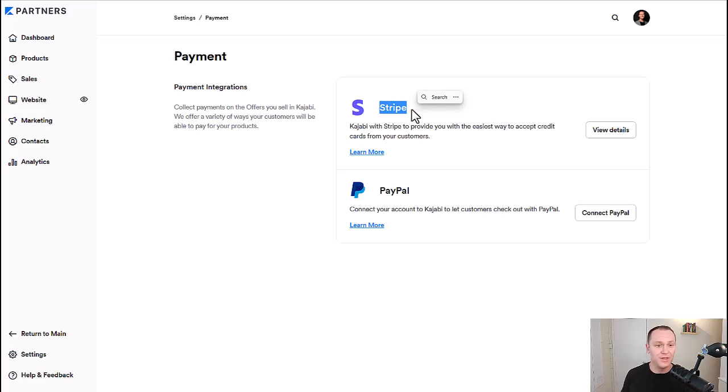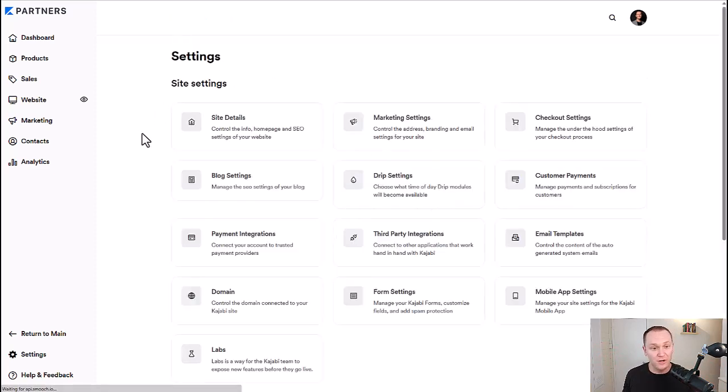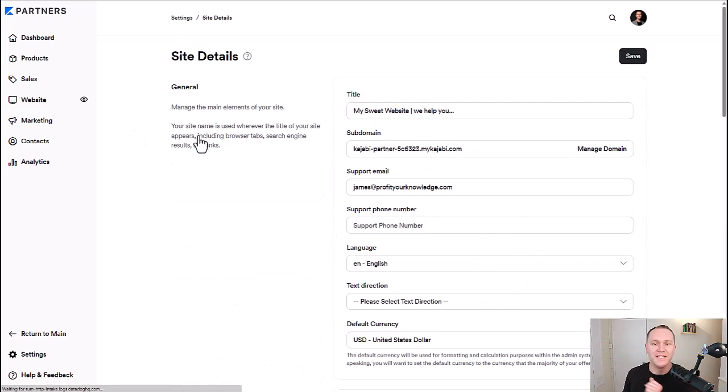It's free. You don't pay extra. They just take a small percentage, it's like 3%, whenever you make a sale, so that they only get paid when you get paid. And it's just a little bit. I think it's totally worth it for all the complex sending money around and that kind of stuff. Stripe is great. Make sure you get your payment integrations all set up, and then your site details are right here.